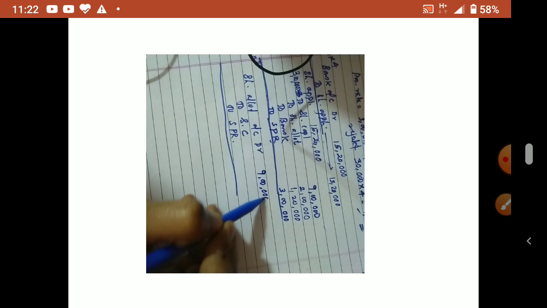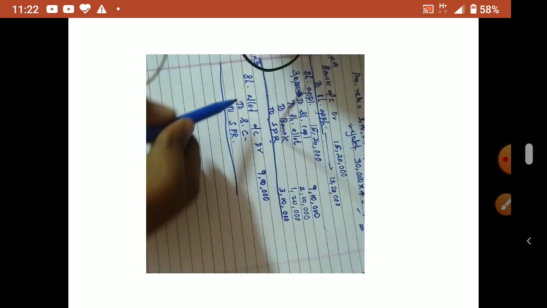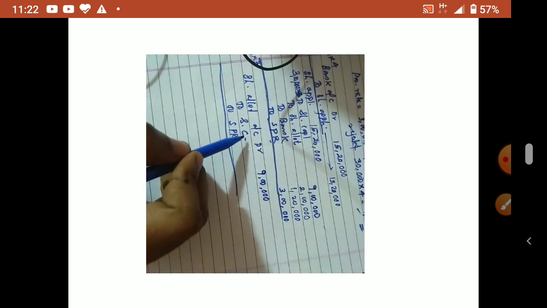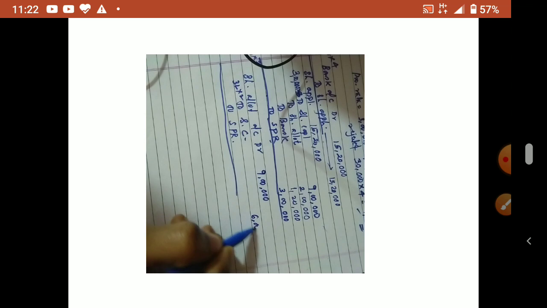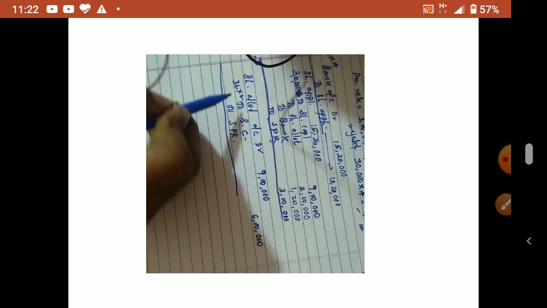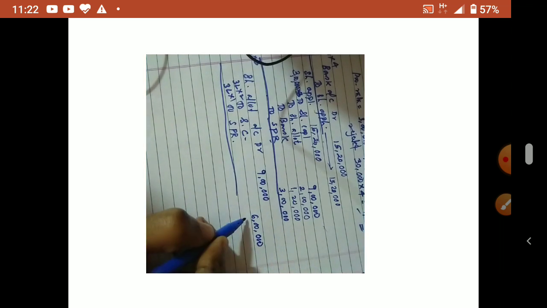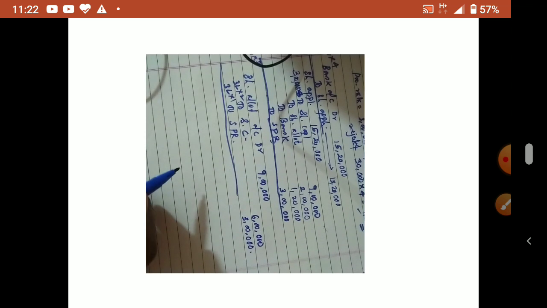Then share capital nominal value will go, that is 2. So 3 lakh into 2, 6 lakh will go to share capital. Then SPR 3 lakh into 1. Here also premium is 1. So 3 lakh into 1, 3 lakhs. Okay. Now bank entry we have to write.